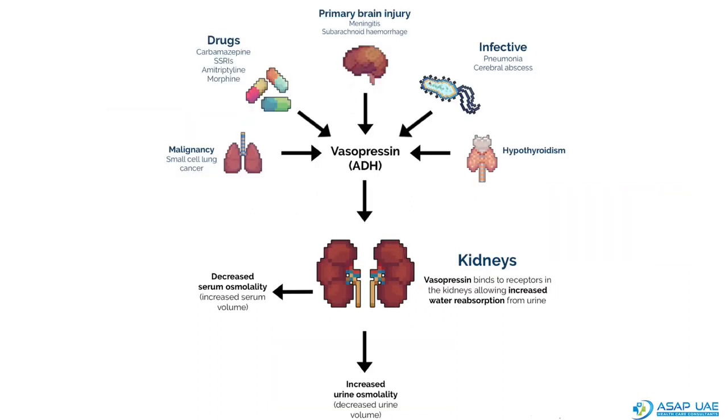Now, what causes this ADH secretion? Or in other words, what are the causes of SIADH? One of the most common causes is a lung malignancy, that is small cell carcinoma lung, or it could be due to certain drugs like carbamazepine, SSRIs, amitriptyline, morphine, etc. The other causes are CNS pathology like meningitis, subarachnoid hemorrhage, infective causes like pneumonia, cerebral abscess, or in cases of hypothyroidism.